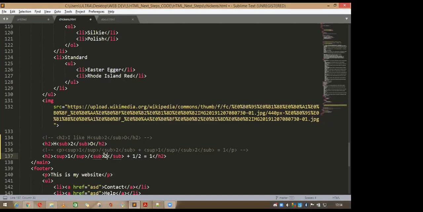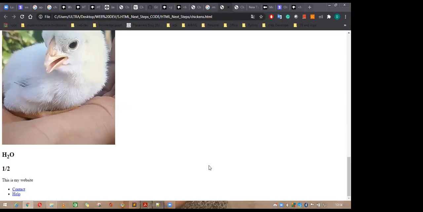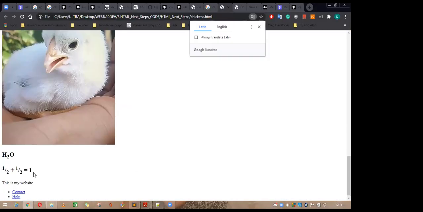Copy it from here and paste it here, and it is coming under the 1, and refresh it. Yeah, it looks like a formula.